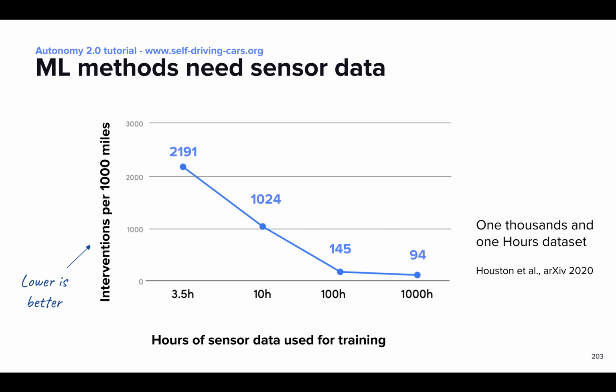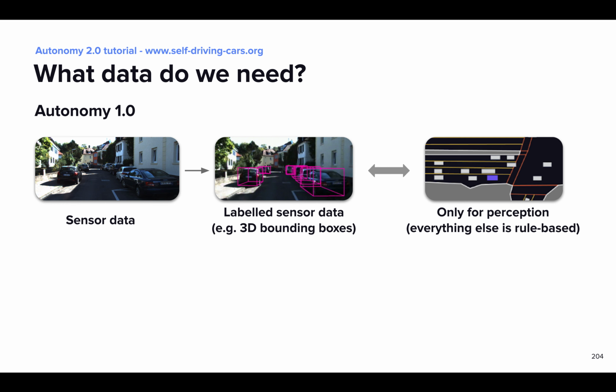The key questions here are: what type of data do we need and how much? In Autonomy 1.0, the main machine learning piece of the stack is perception, whose goal is to detect objects and obstacles in the 3D environment around the SDV. We saw earlier in this tutorial that we can build very robust perception systems by training them on sensor data with labeled 3D objects.